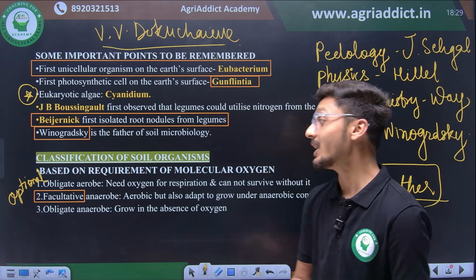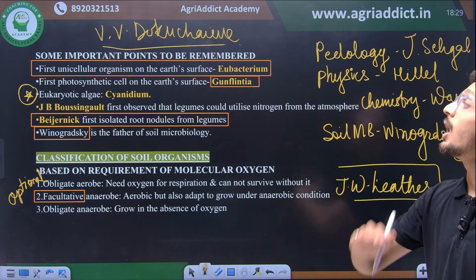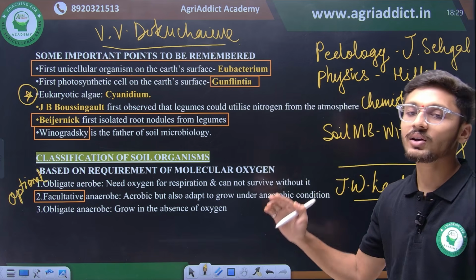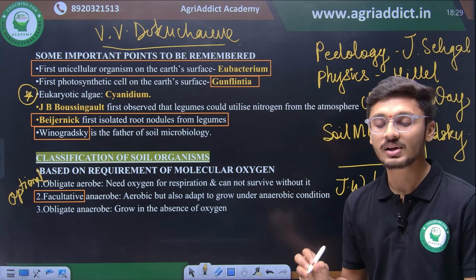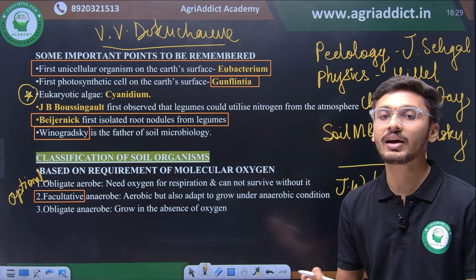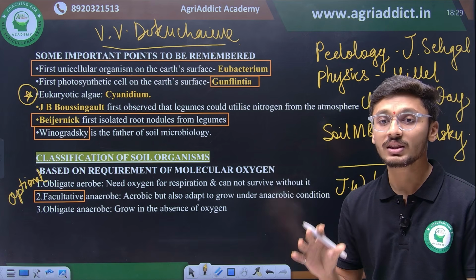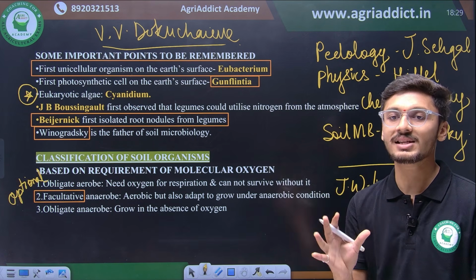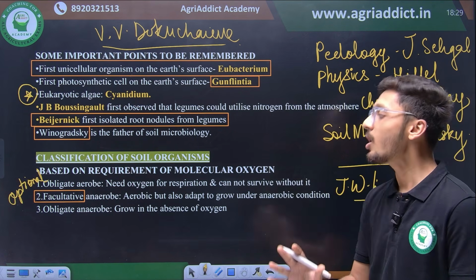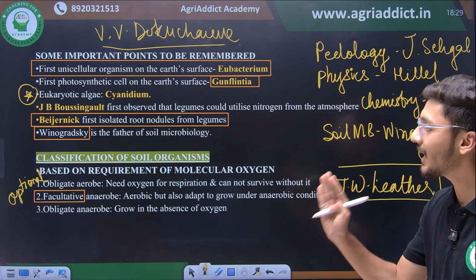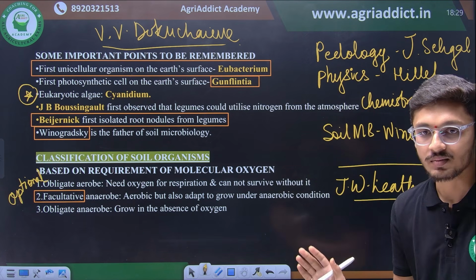Then we will see next category. Next category we have on the requirement of molecular oxygen is obligate anaerobes. These organisms cannot survive in the presence of oxygen. They grow in proper absence of oxygen, and such organisms are known as obligate anaerobic organisms. Very simple.